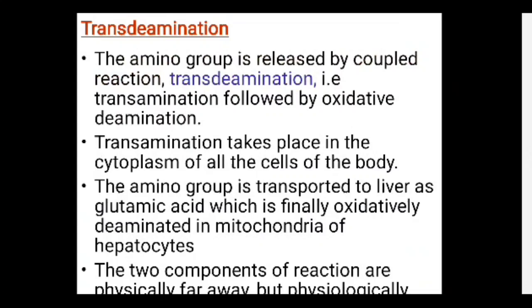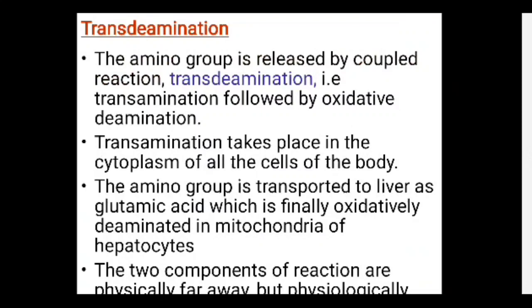Transdeaminations means transaminations followed by oxidative deaminations. So first the transamination reactions take place, and after that oxidative deamination. Transamination reactions take place in the cytoplasm of all the cells. Then the amino group is transported to the liver as glutamic acid or glutamate, which is finally oxidatively deaminated in the mitochondria of the hepatocytes.